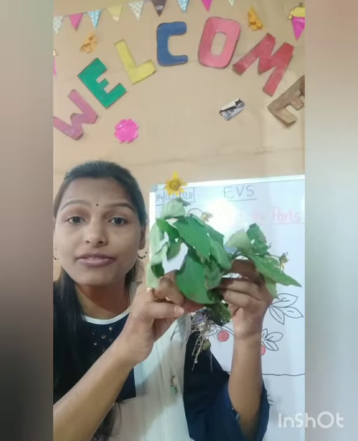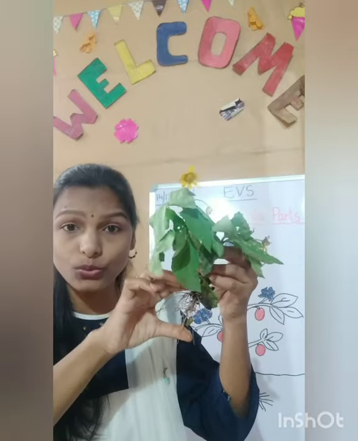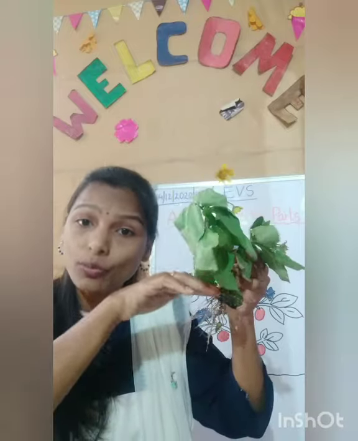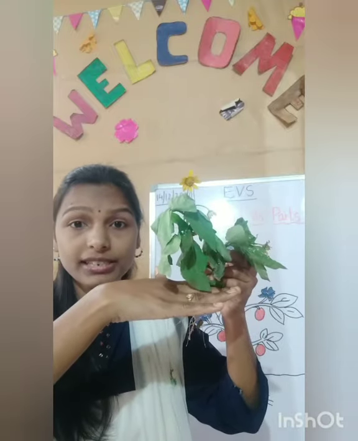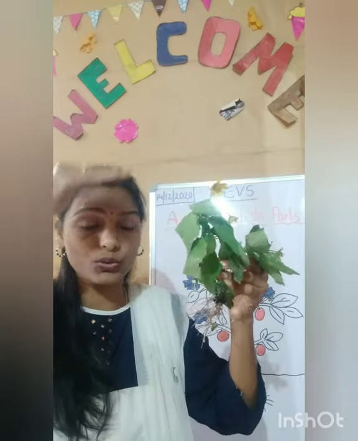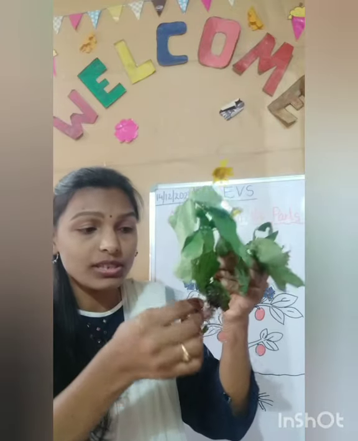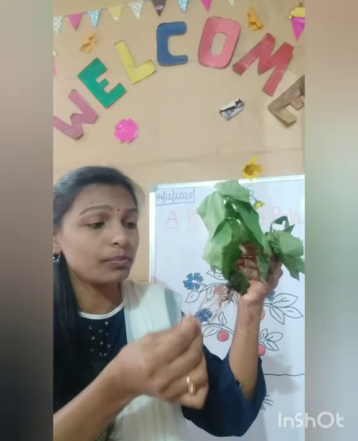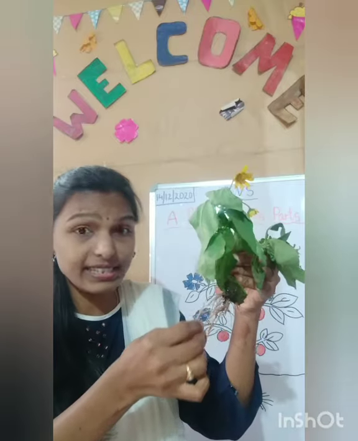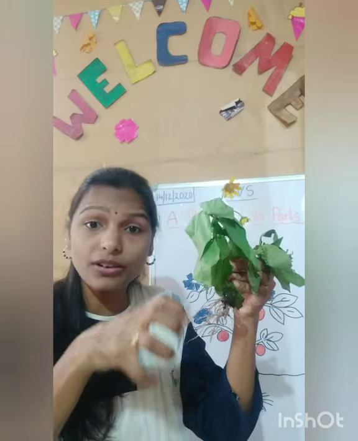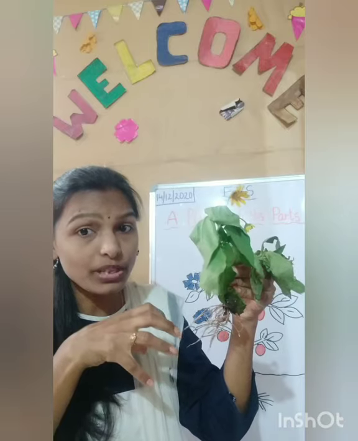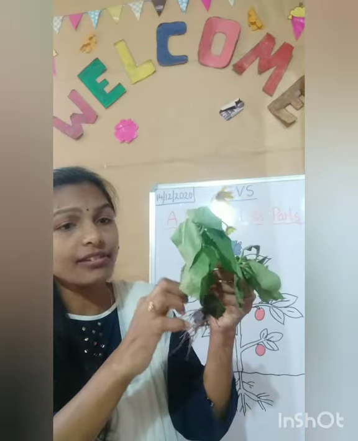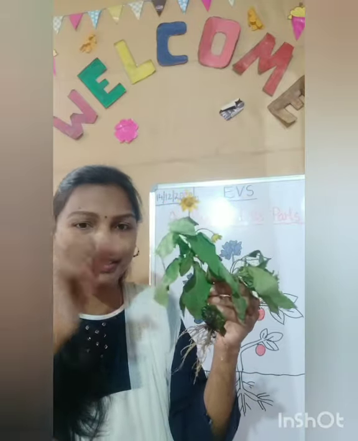You know, a plant is divided into two parts. One is the root system and the other is the shoot system. The root system will be below the ground. We can't see that, children. And the shoot system will be above the ground, which we can see. And you know, roots help the plant. Roots absorb water and minerals from the soil. Soil means mud. From the soil it will absorb water and transfer it to the entire plant.